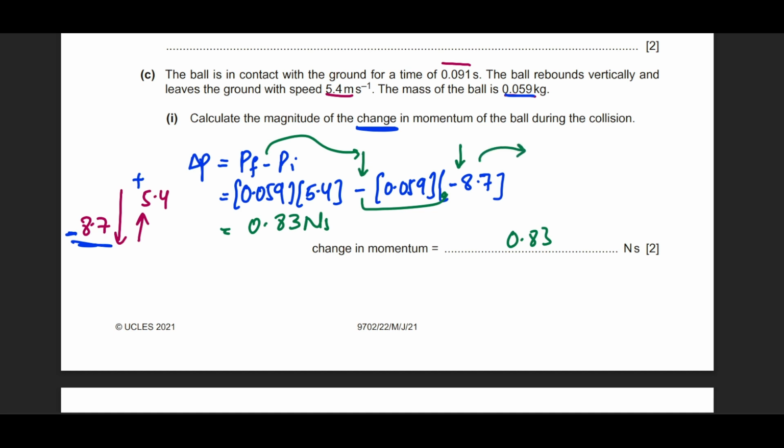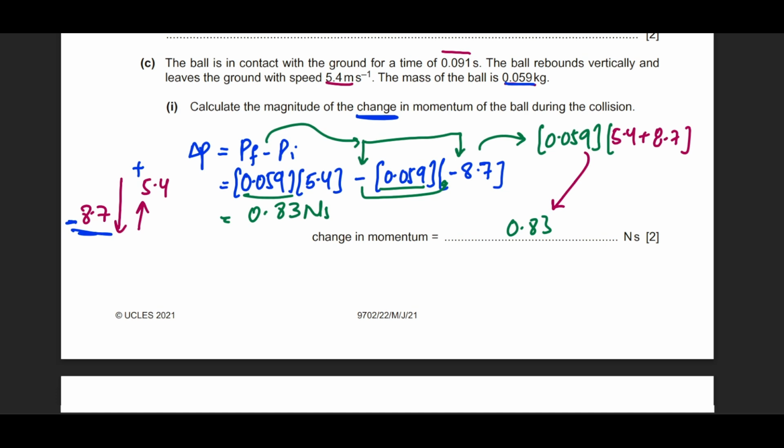You could have done this alternatively in a much easier way. If you had taken the mass common on the outside, this would have been 0.059. And straight away, if you realize this because of extensive practice of these questions, you would have realized that the velocities will be added together because of the double negative sign. So you could have simply added 5.4 plus 8.7. This will also give you the same answer. This is just a mathematical technique. This is not a physics technique, right?